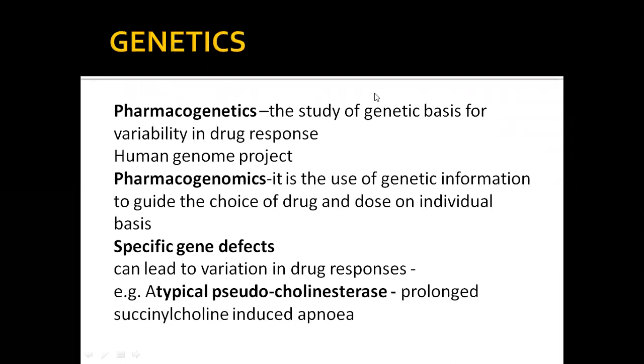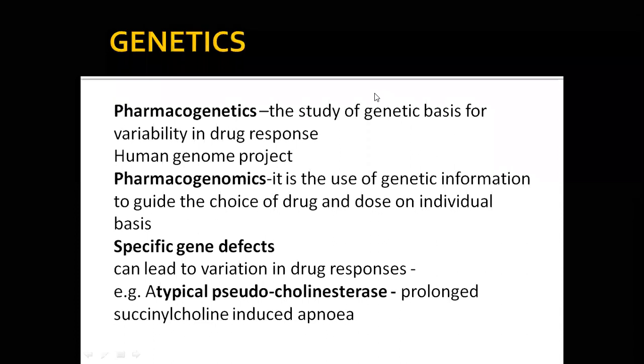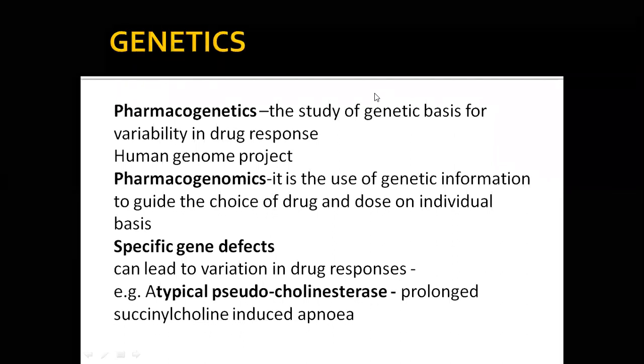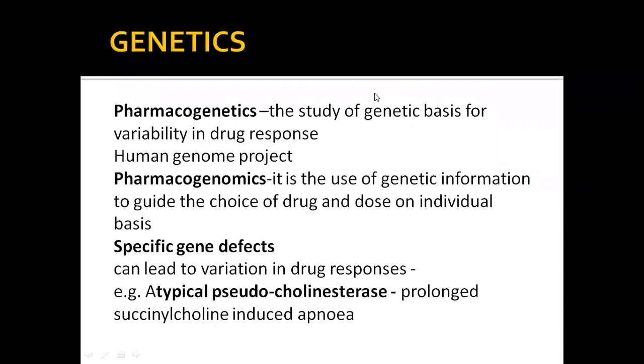Okay, if there is a specific gene defect, for example, atypical pseudocholinesterase. Pseudocholinesterase is an enzyme which is involved with succinylcholine. Succinylcholine is a drug classified under skeletal muscle relaxants. It helps us in bronchoscopy, endoscopy, all that time.